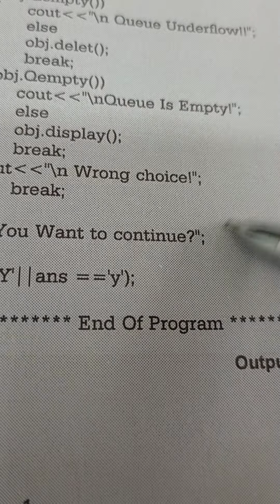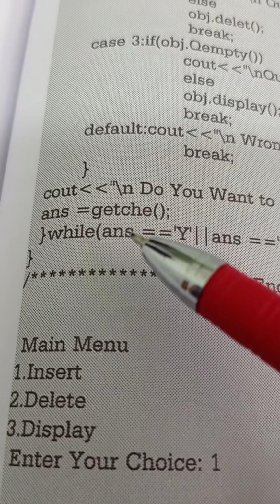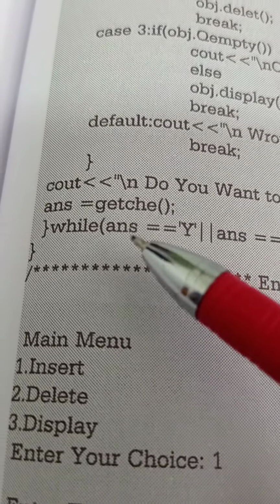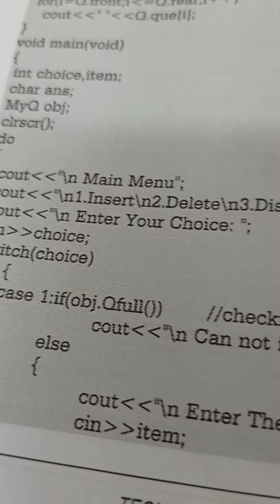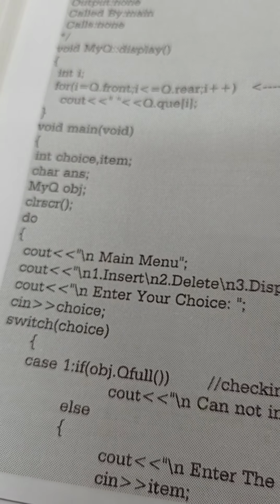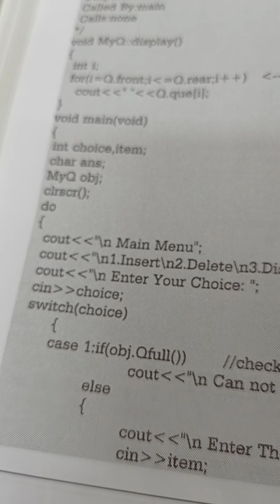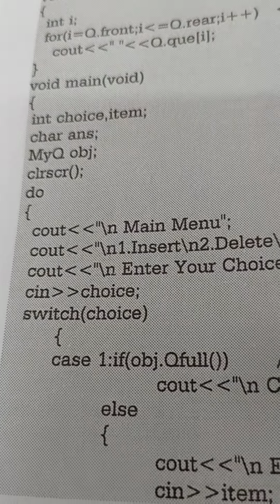If you write yes here, then it will check yes is equal to yes, the condition is true. Therefore once again it will repeat the loop, come here, and execute all these instructions again. Menu: one is insert, second one is delete, third one is display, then enter your choice. So here we want to enter the choice.